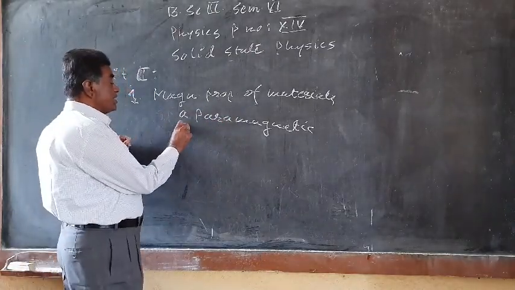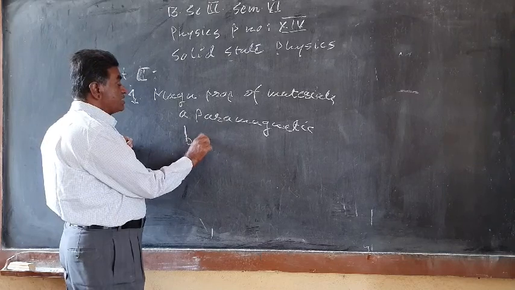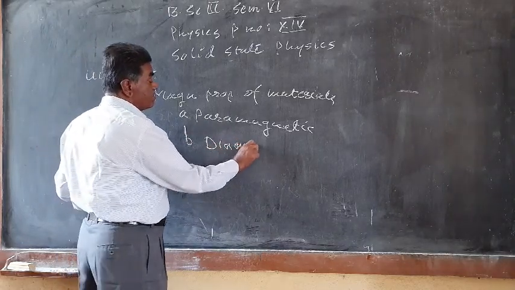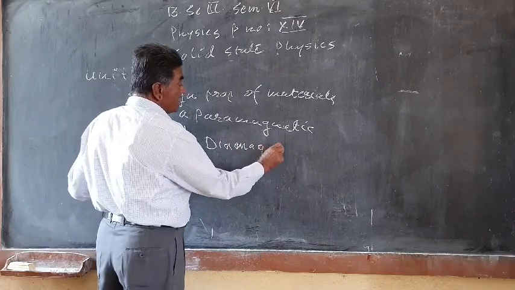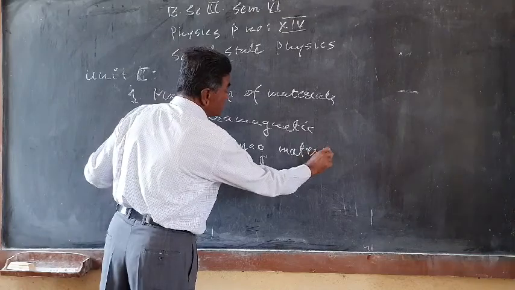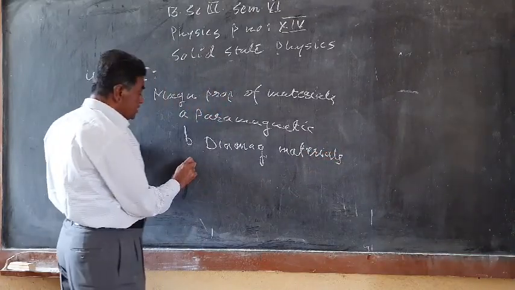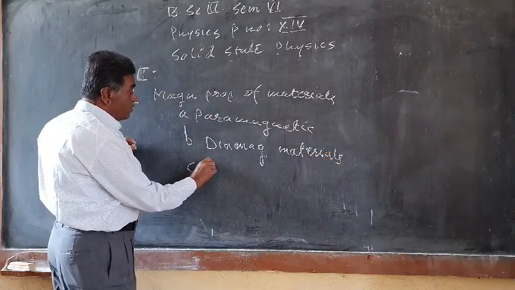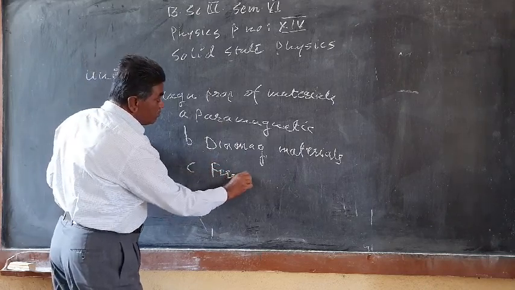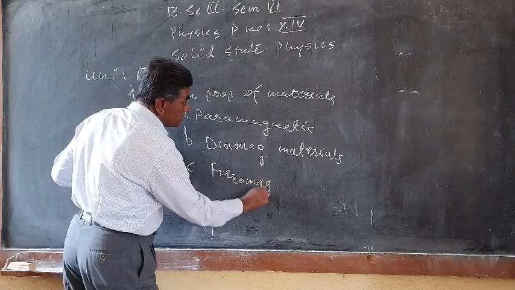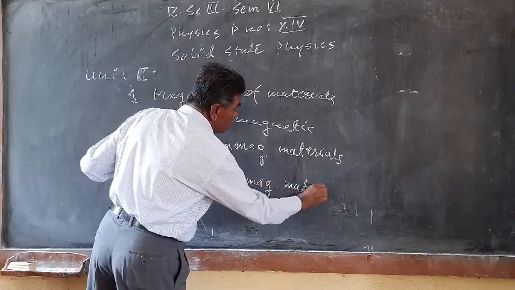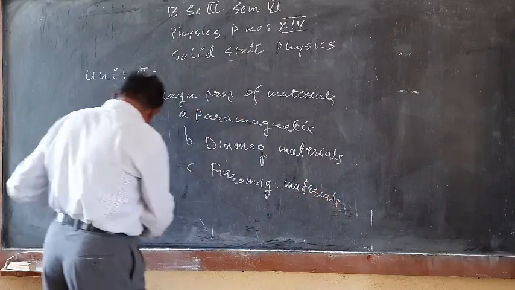The other is the diamagnetic materials. And lastly, we have to study ferromagnetic materials. So what is the main difference?